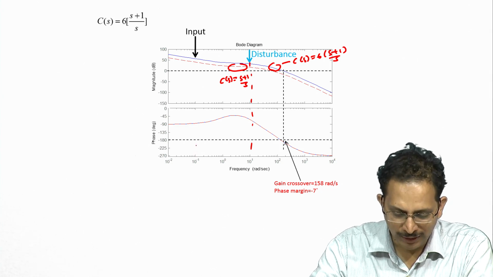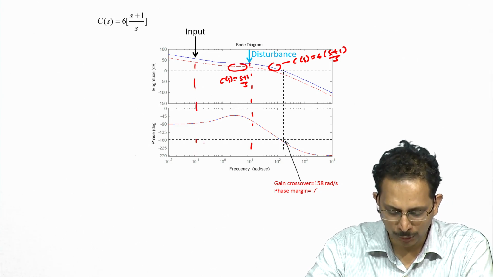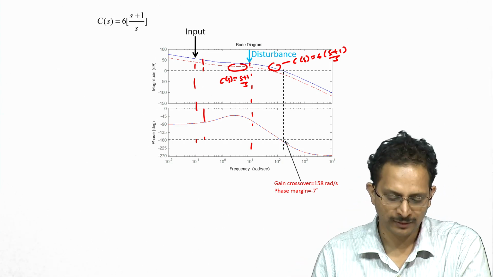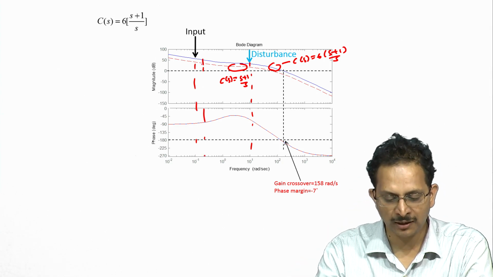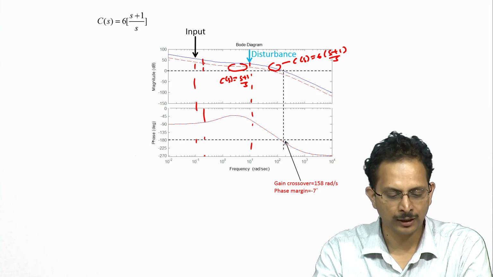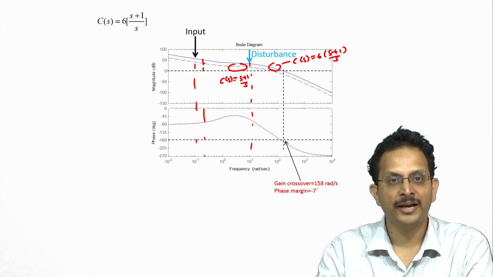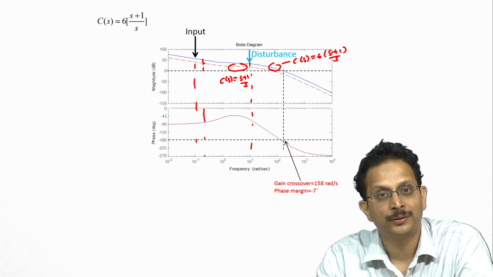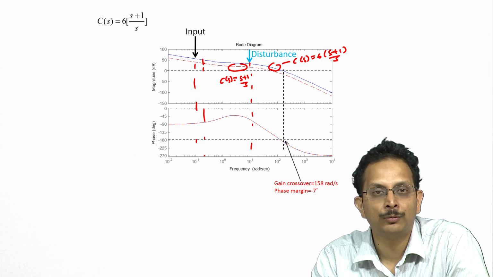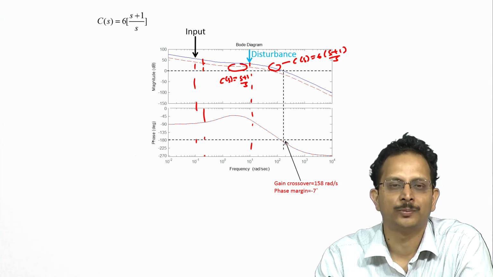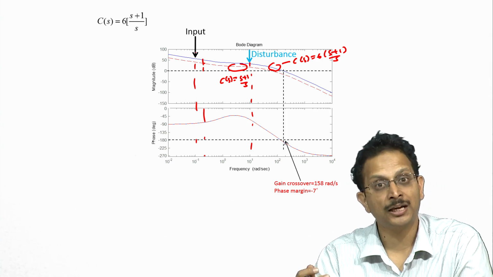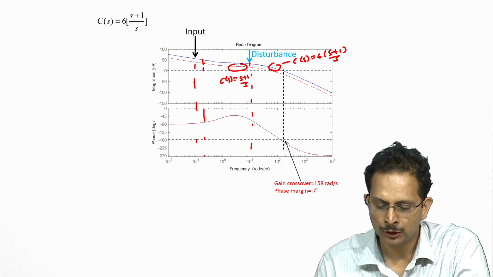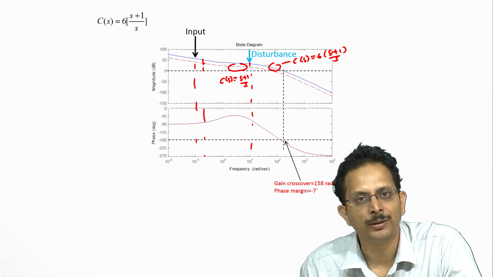At 0.1 radian per second and at 0.2 radian per second, the gain is much higher than what we want it to be. In fact, at 0.2 radian per second earlier the gain was exactly 5 with the controller (S plus 1) by S. Now, the gain is 5 times 6 or 30. So, we will be able to suppress the disturbance at 0.2 radian per second much better than what was specified for us, and our input tracking performance will also be significantly better as a result of this controller. So, all our performance specifications have been met.